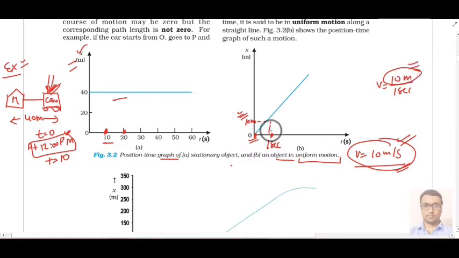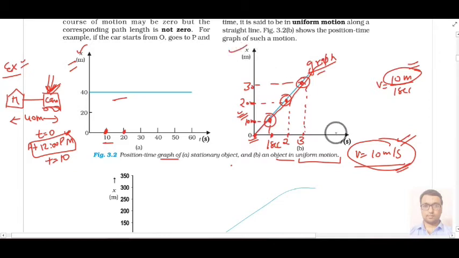So this will be your first point of the graph. Then say at t equal to 2 seconds, your car is at 20 meter. So this will be your second point. Then at t equal to 3 seconds, your car will be at 30 meter. So this will be your next point. If you join all the points, you will get your graph. Okay, so this is called an xt graph again, but this is for uniform motion.